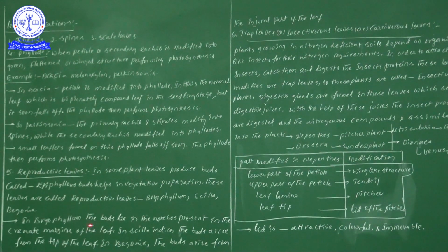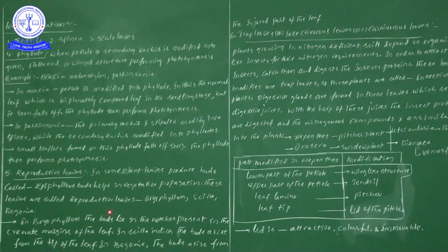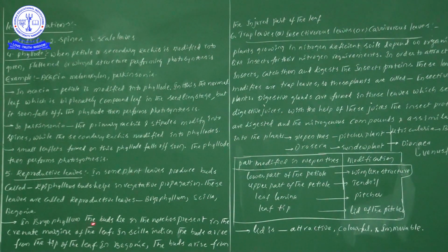First example, in Bryophyllum, buds lie, means are present, in the notches present in the crenate margins of the leaf.